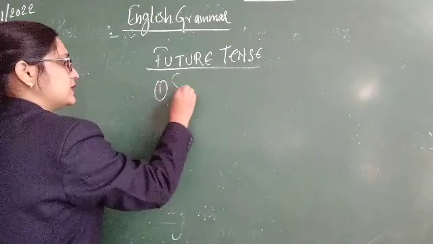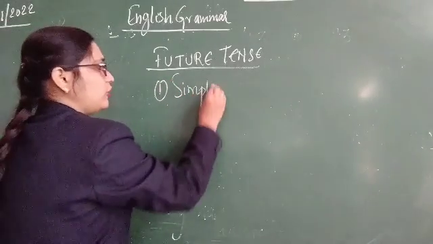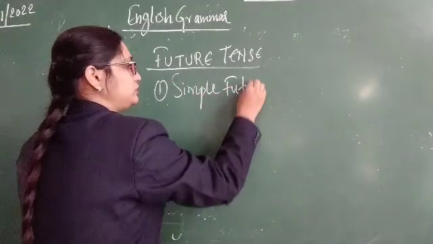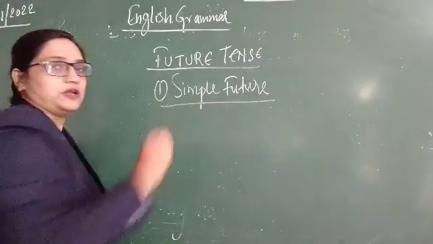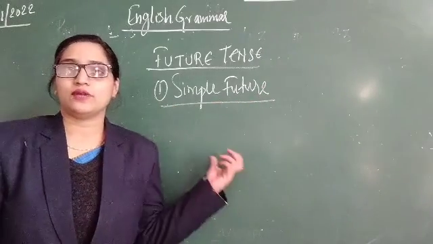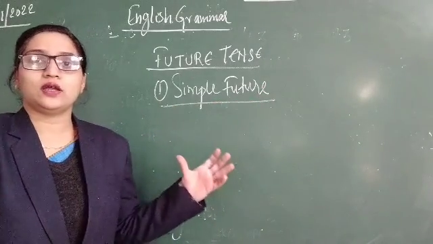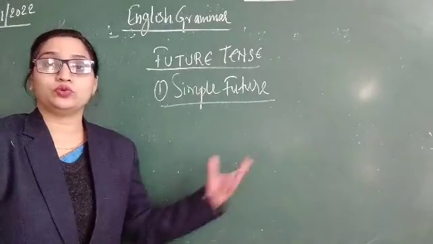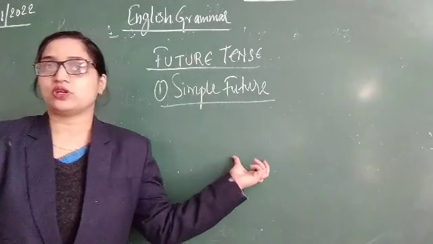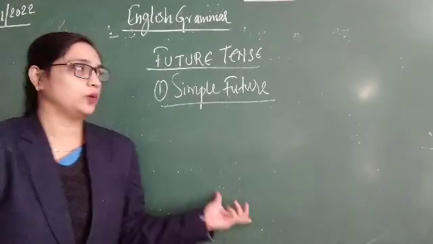First is simple future. Simple future, okay, that we are using to show what we are going to do in the future. Okay, in a simpler way.